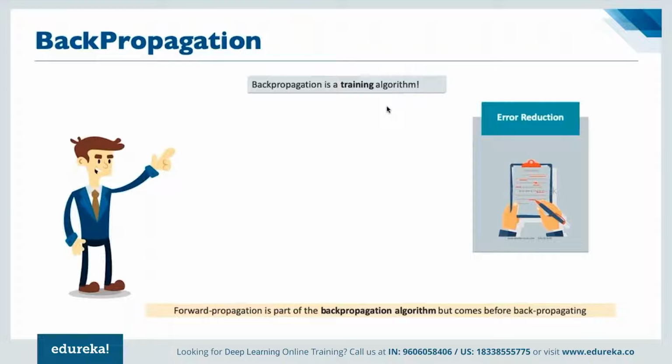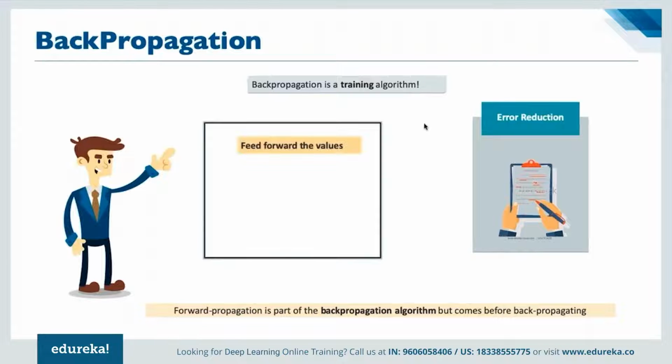Basically, we can say forward propagation is a part of the back propagation algorithm itself, where we propagate the errors that are happening through the entire system, right? In terms of understanding the architecture here, first of all, we feed forward the values, right? And then we can calculate the error and the amount of it.